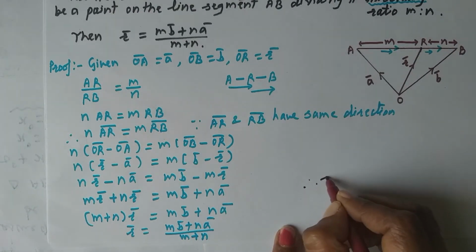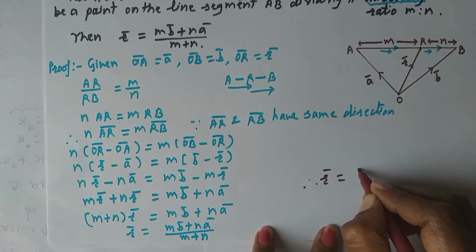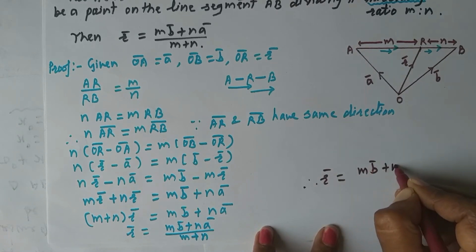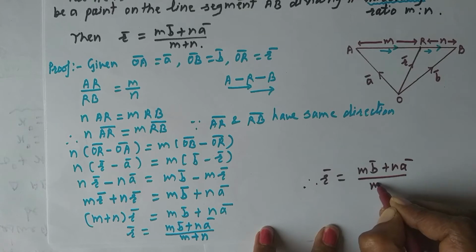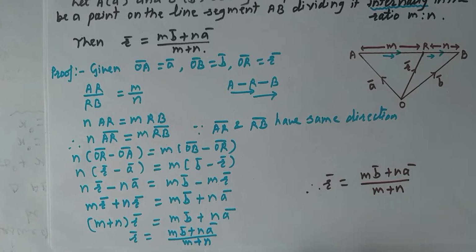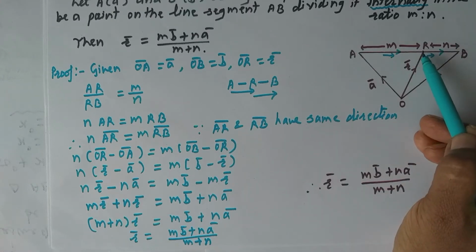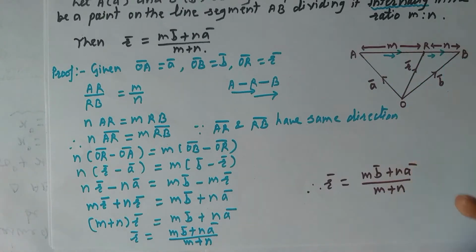In this way, we have proved r bar is equal to (m b bar plus n a bar) divided by (m plus n). This is the section formula for internal division, meaning point R is in between A and B. In this way, it is very simple to prove the section formula if you know some basic concepts of vector. Let's see the second.